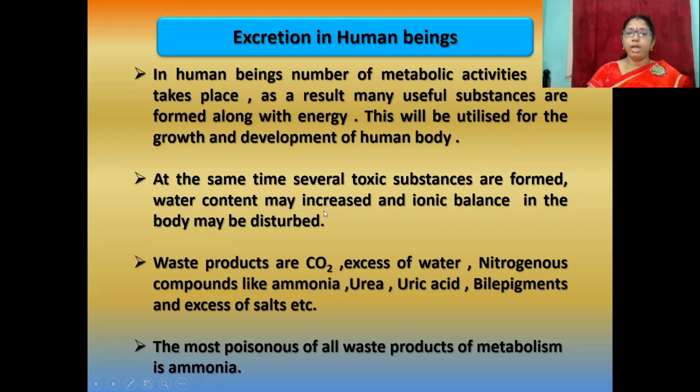Water content may increase and ionic balance in the body may be disturbed. The waste products are carbon dioxide, excess water, nitrogenous compounds like ammonia, urea, uric acid, bile pigments, and excess salts, etc. The most poisonous of all waste products of metabolism is ammonia.